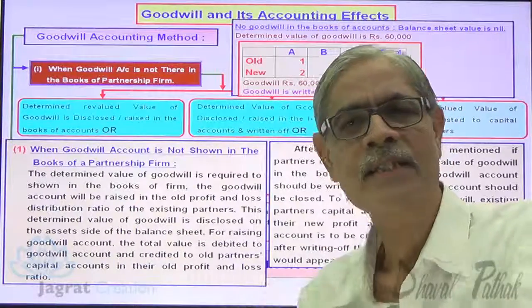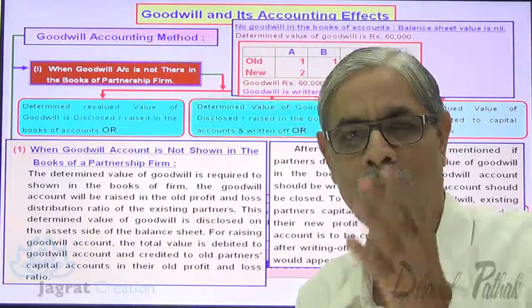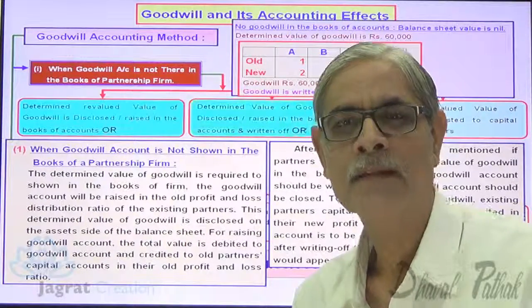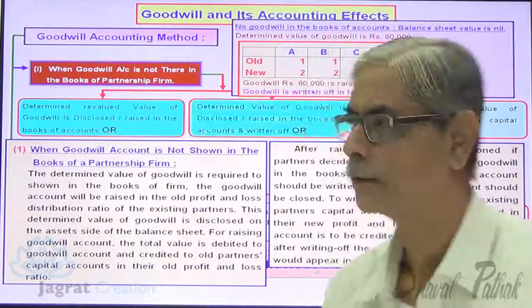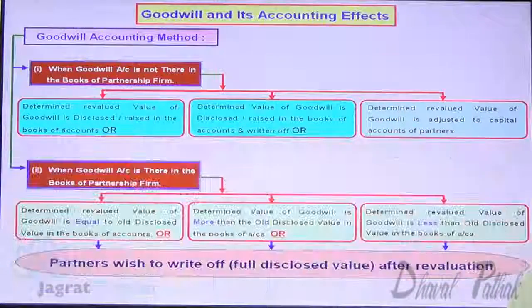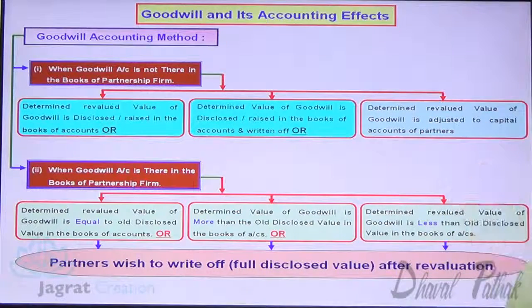You can come to the same answer by applying the optional method that I want to take care of right now. Look at the next consideration. Determine value of goodwill is adjusted to the capital accounts of the partner. This I want to consider.